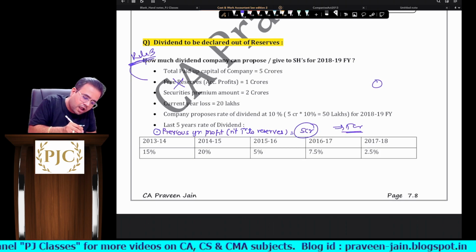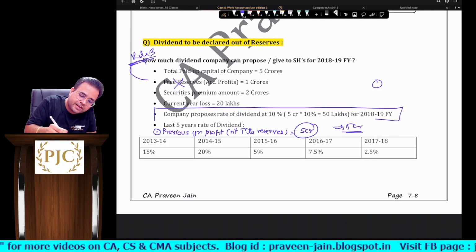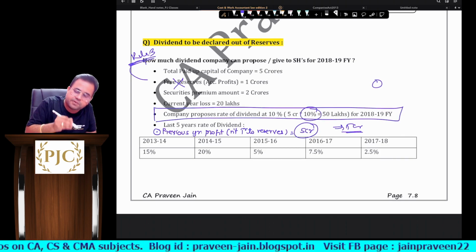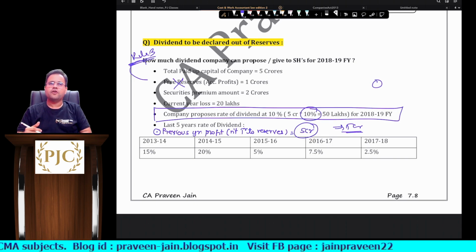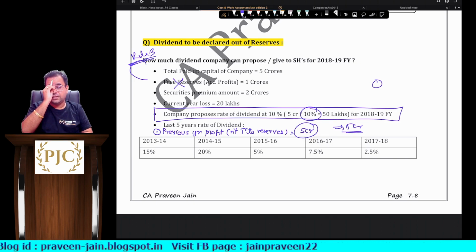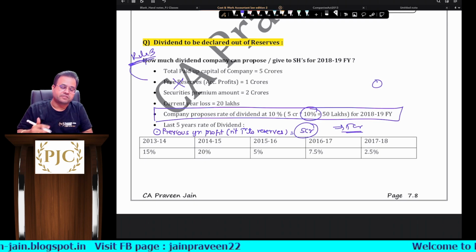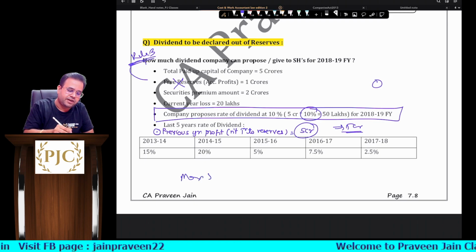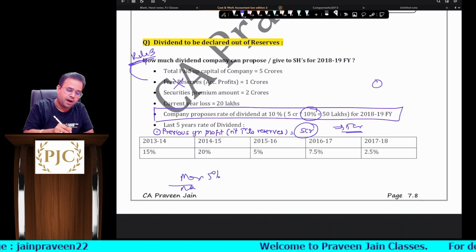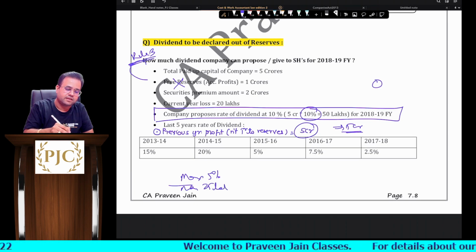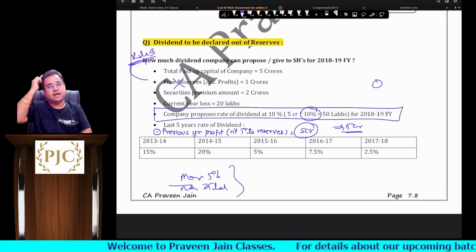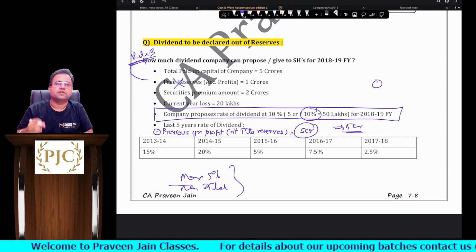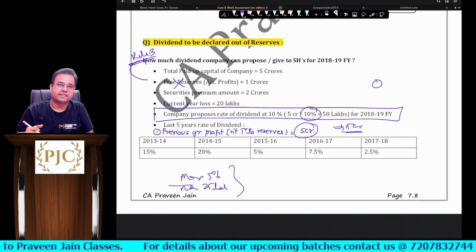Clear? So company का proposal of declaring dividend of 10% is not feasible, sir. Okay, so company cannot declare dividend of 10%. Maximum rate of dividend can be 5% and maximum amount can be 25 lakhs. So this is what we have got as per rule 3 calculation, sir. So this is what you are supposed to write in the exam, sir.